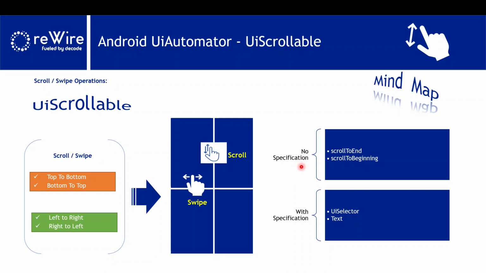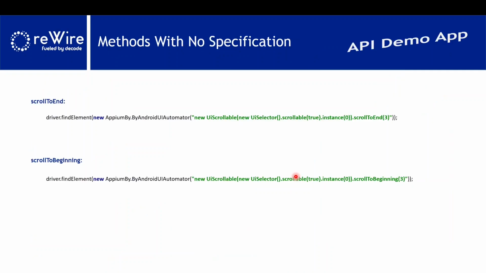You don't need to give any element specification. But in this other category, you need to give some element specification: what is the element you are trying to operate this method on? So there are 2 categories: one is no specification, one is with specification. Let's see. One is scroll to end, scroll to beginning. Let's switch over to the code base and see.